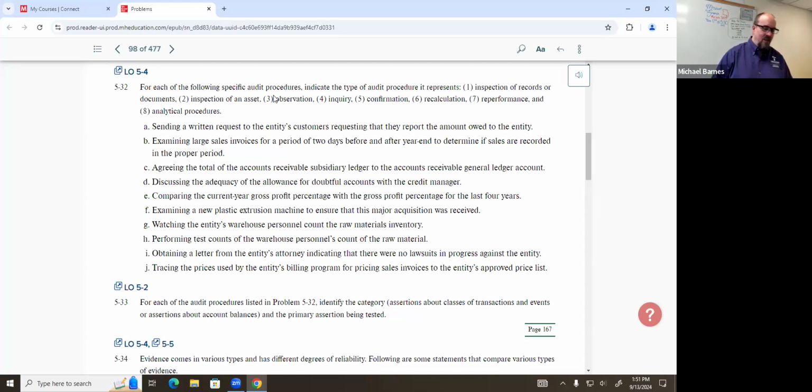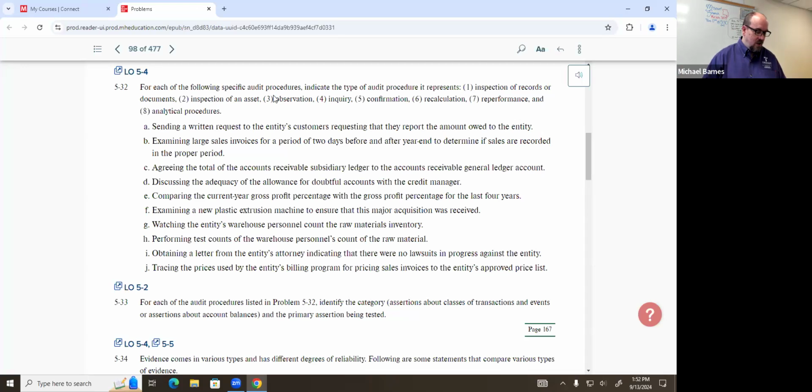All right, type of evidence, pretty straightforward. What do we call this? The entity's attorney is a third party. What do we call a third party request? Confirmation, okay. And then lawsuits against the entity, we're probably concerned about whether or not they've been properly accrued or treated in the financial statements. So if it's something in the financial statements, it's probably the category of assertions account balances. Yes. Okay.